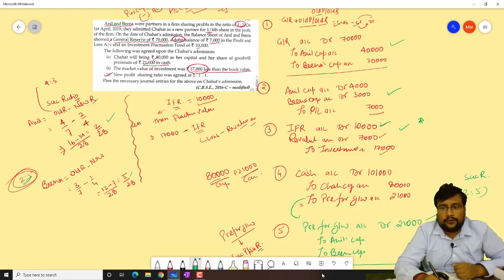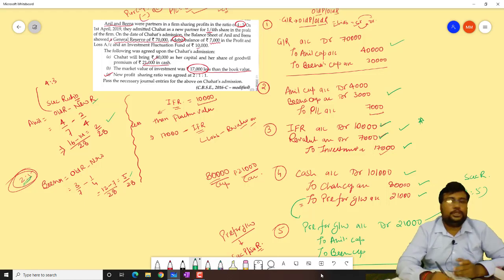So first we close the IFR, and the extra 7,000 loss is transferred to revaluation. Our investment decreased by 17,000. Cash is coming from Chahat, 80 plus 21, 1,01,000: 80,000 for capital and 21,000 for premium for goodwill. After that, that premium for goodwill is distributed in the sacrificing partners' sacrificing ratio.